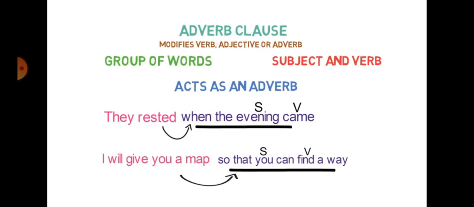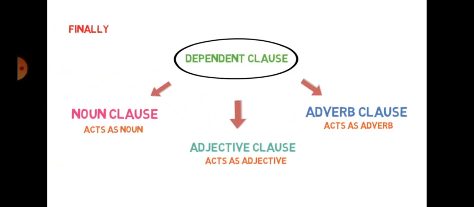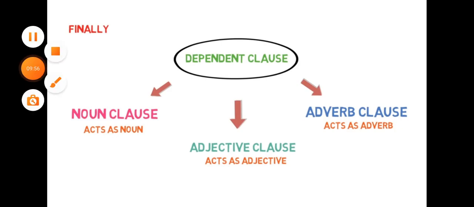So hope students you have understood the concept of clauses, and the rest of the information we will go through with your book. If there are still any doubts, we will discuss them in your Google Meet class. So finally you have understood that dependent clauses are divided into three parts: noun clause, adjective clause, and adverbial clause. The more information we will discuss in your class. Thank you so much, class.